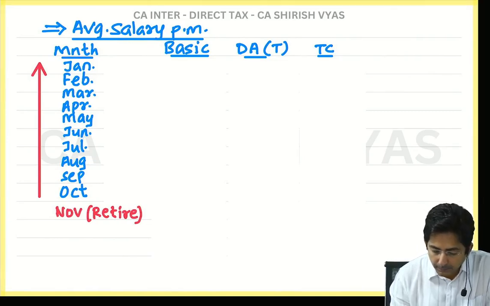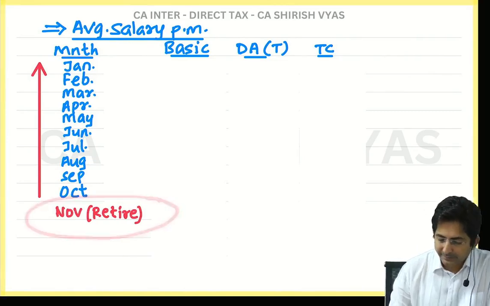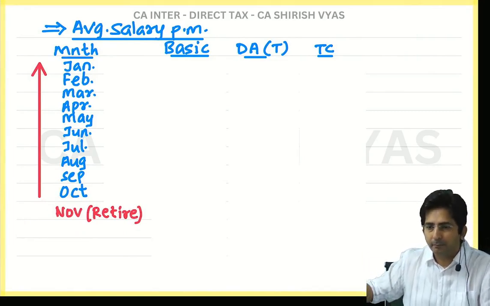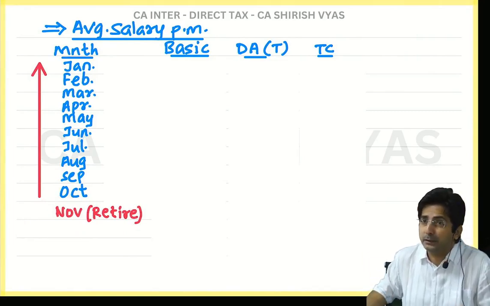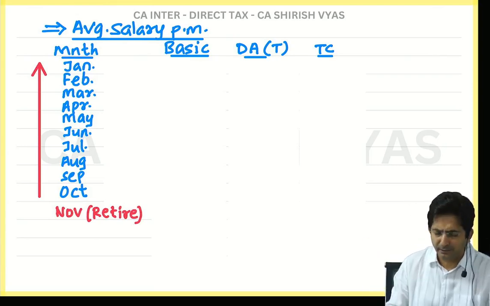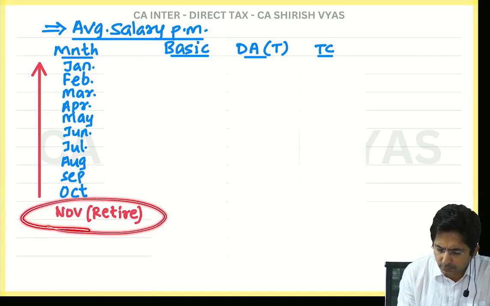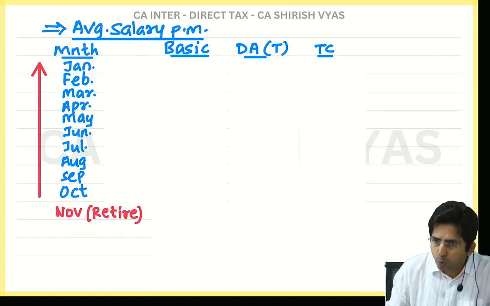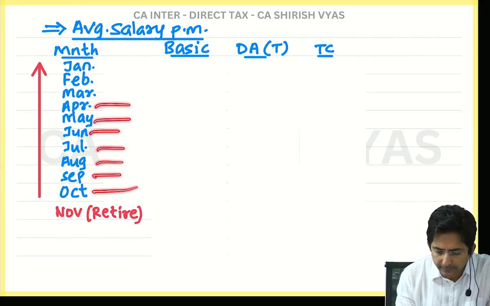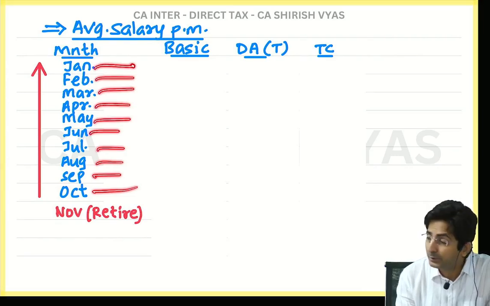That means see the month in which you retire. Actually this is the working of a sum that I will take, but I don't want you to wait till that sum. I am also not having that patience. I want to show you right now. So assume you retired in the month of November. Go backward: 1, 2, 3, 4, 5, 6, 7, 8, 9, 10. Can you see 10 months?